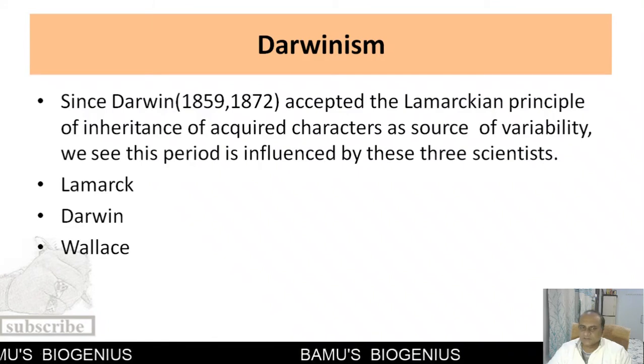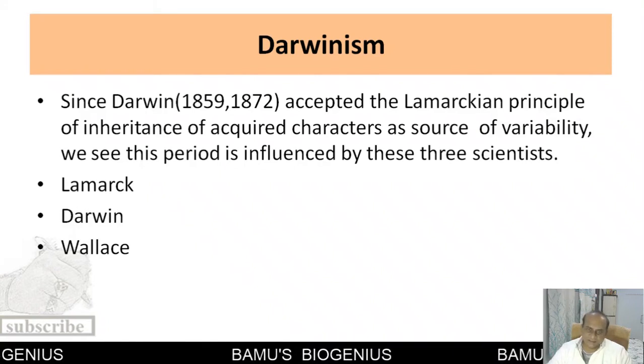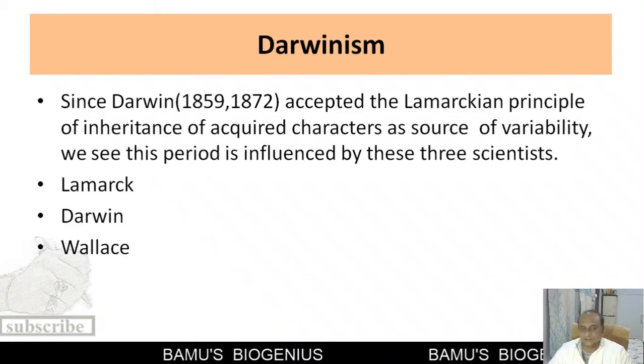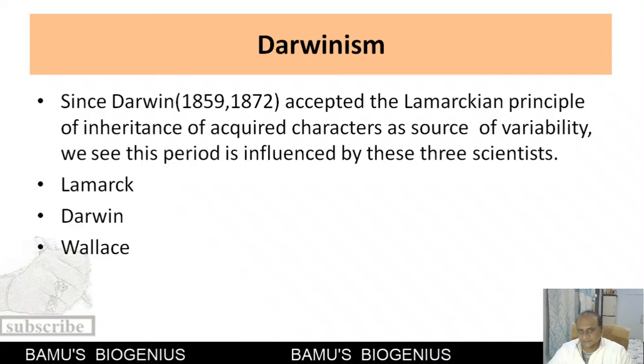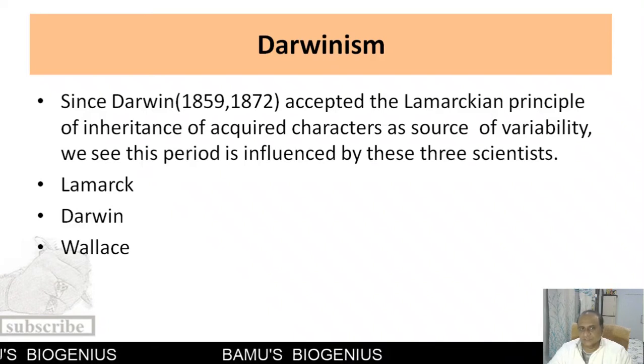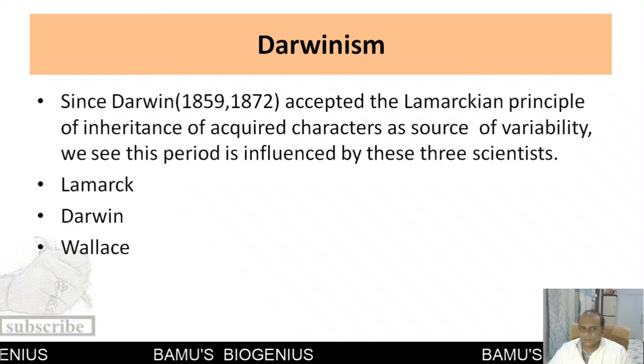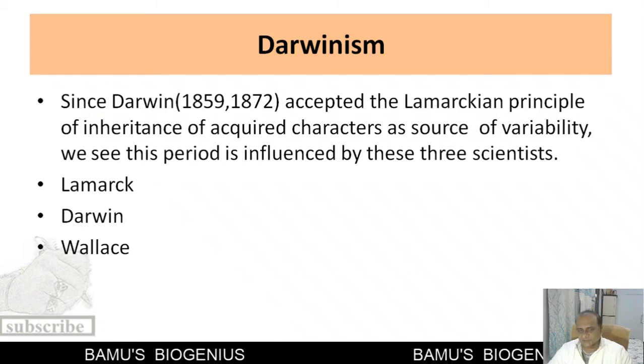The period in which Darwin was there is considered as Darwinism, which is influenced by these three scientists, that is Lamarck, Darwin, and Wallace. Why is Lamarck considered in this period? That is because some Lamarckian ideas are accepted by Darwin in his books, and that's why this period is influenced by Lamarck, Darwin, and Wallace. So this period is called Darwinism.